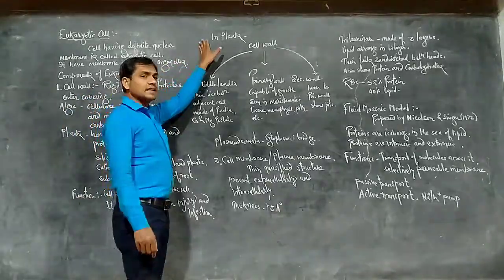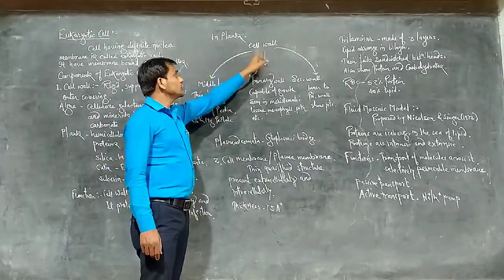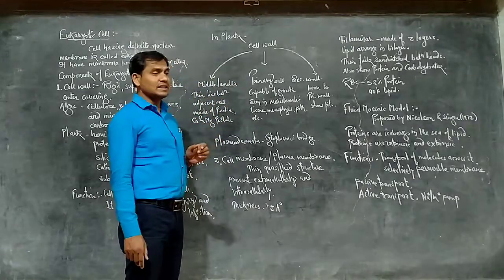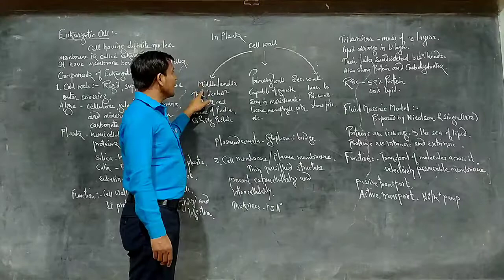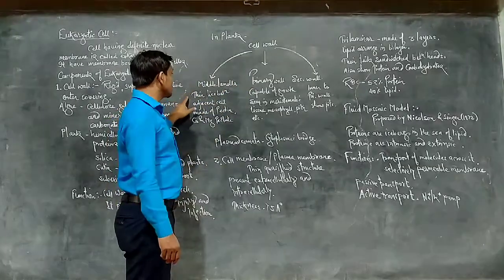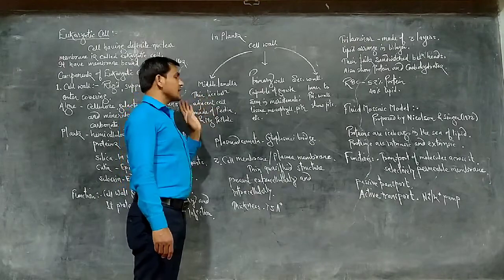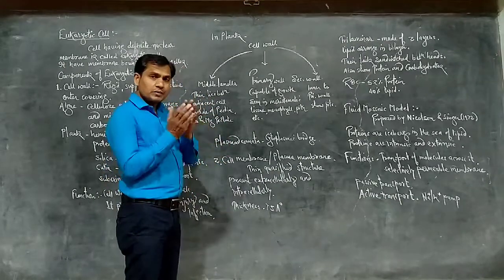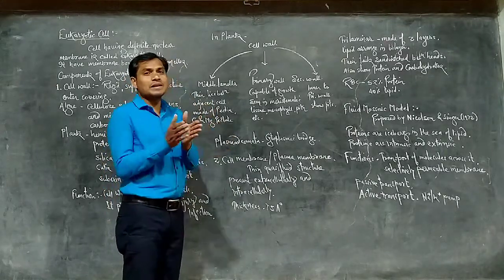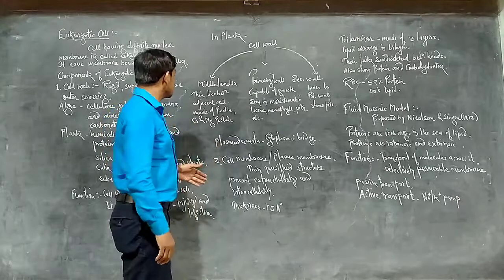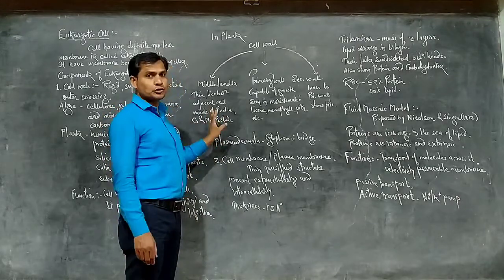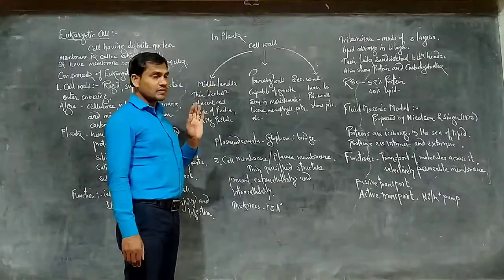In the plant cell, the cell wall shows three layers: middle lamella, primary wall and secondary wall. The middle lamella is thin and lies between adjacent cells. It is the outermost part of the cell wall, present between two neighboring cells. It is made up of pectin, calcium and magnesium pectate. This is the composition of the middle lamella.